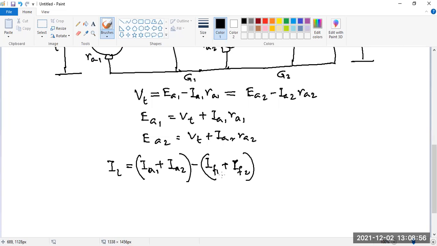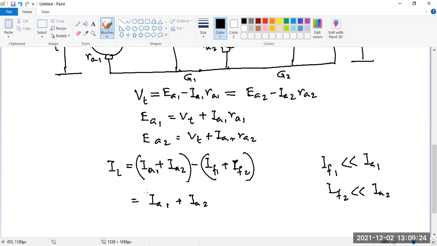For the time being, if we consider the field current to be very low, this is just a summation of the two armature currents. Generally the field currents are very low compared to the armature currents, so we can neglect those.